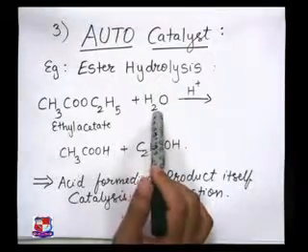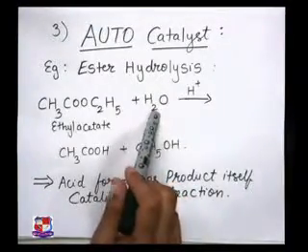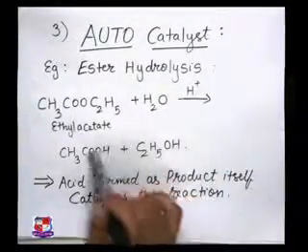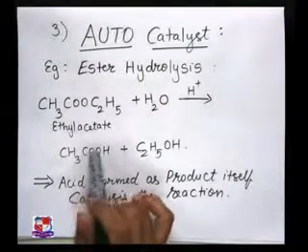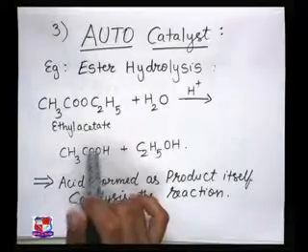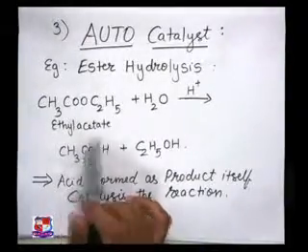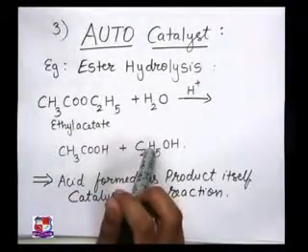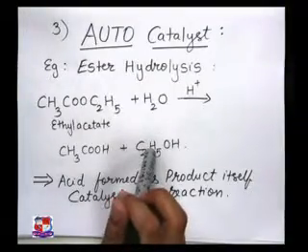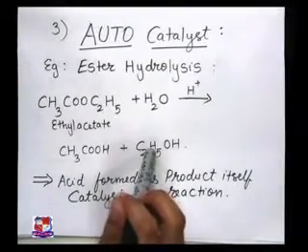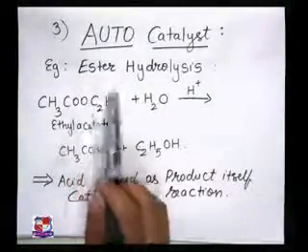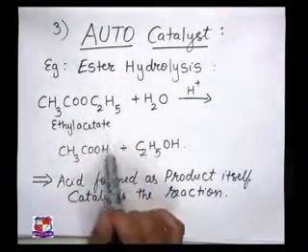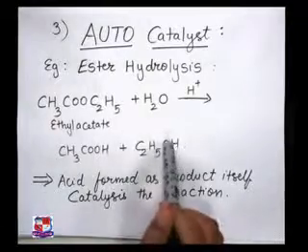When you do this hydrolysis reaction, the products formed are an acid, acetic acid, and an alcohol, that is ethanol. Clear? So your ester is getting hydrolyzed to form the acid and alcohol.